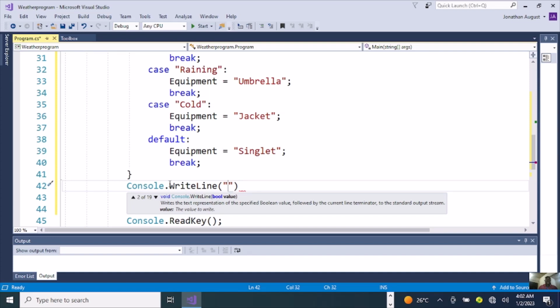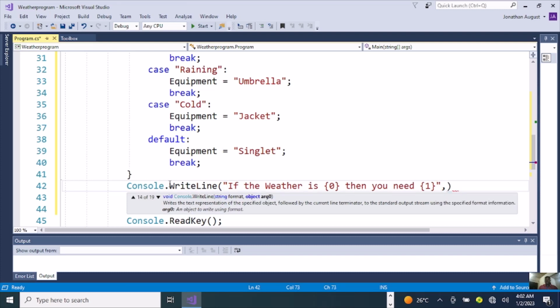Now we are going to see if the weather is {0}, then you need, then in curly bracket put {1}, then at the front of it add comma, then space.